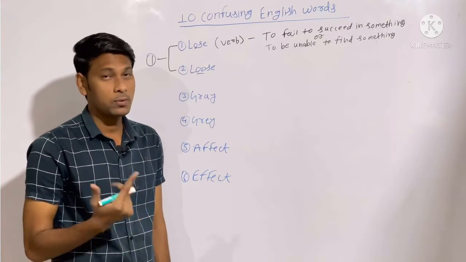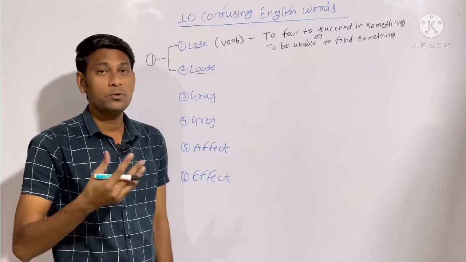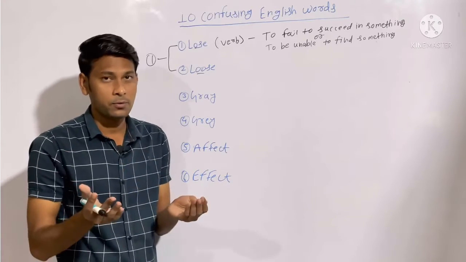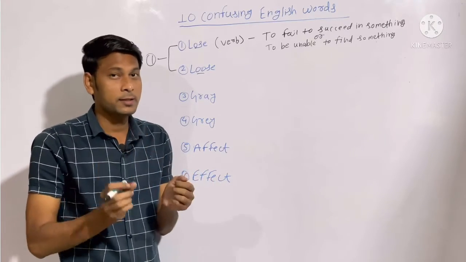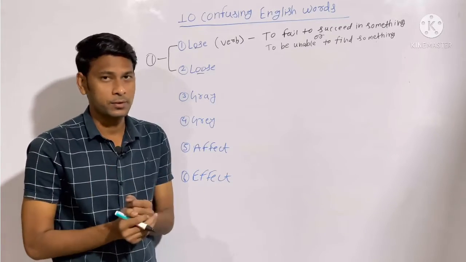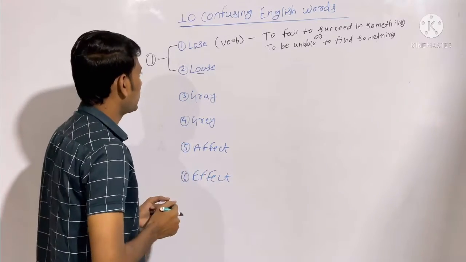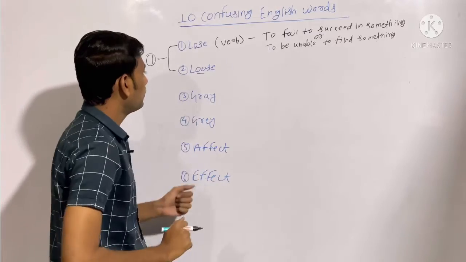They are homophones. What does it mean? Homophones are the words which are pronounced the same. Their meaning is different and their spellings are different, so they are homophones. Fine. The next word we have is loose.